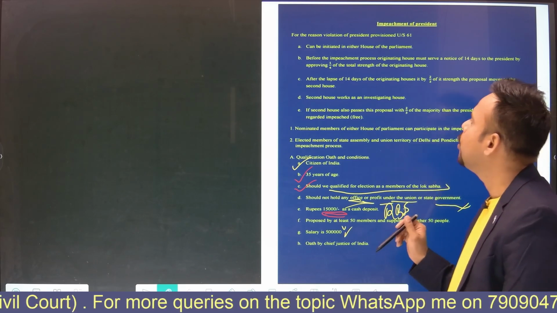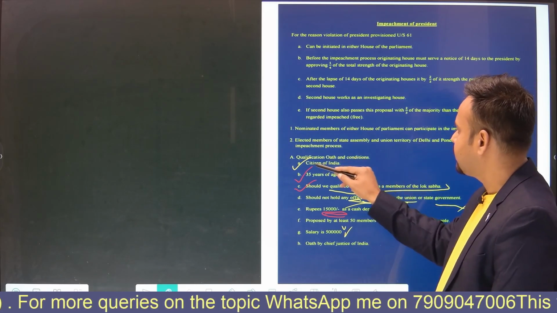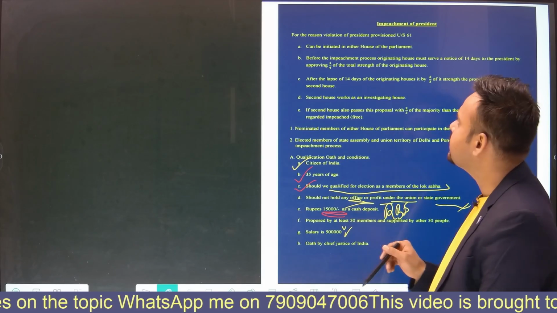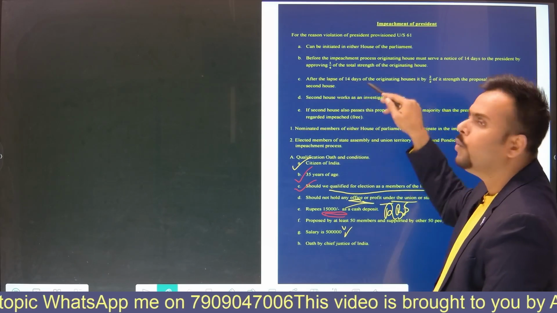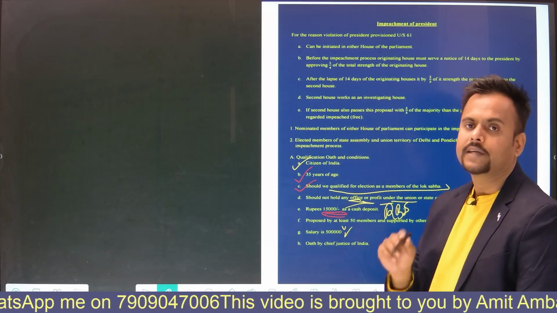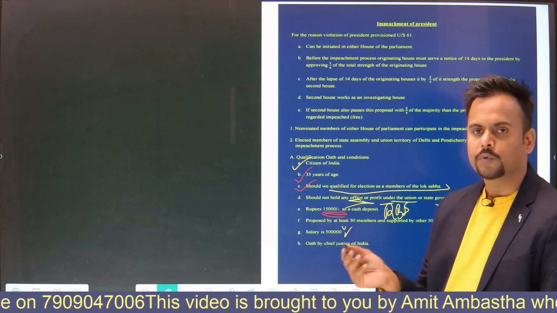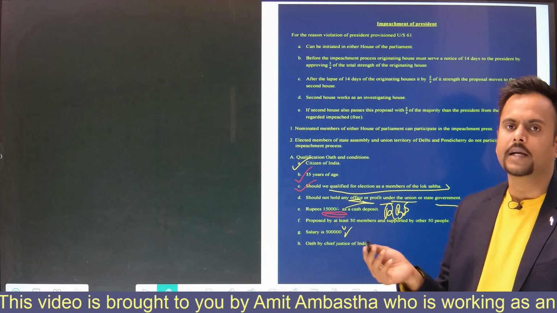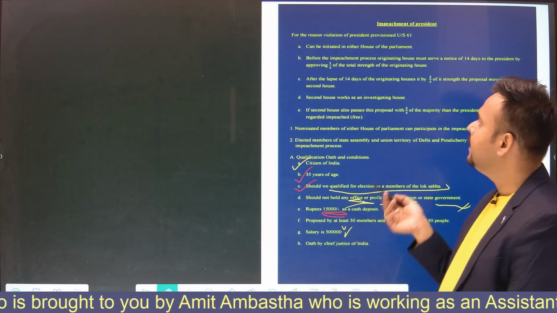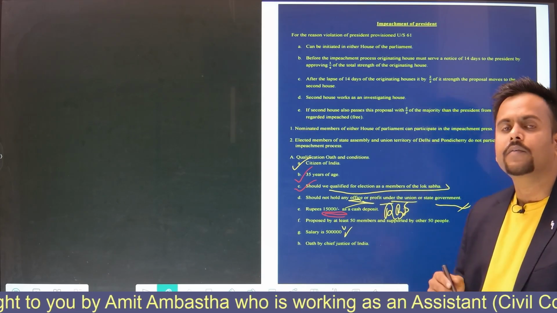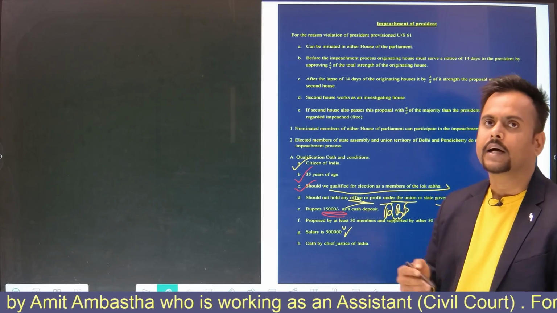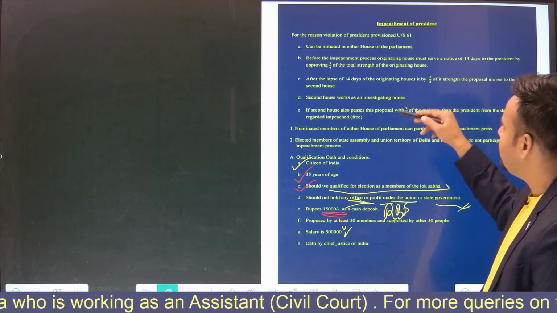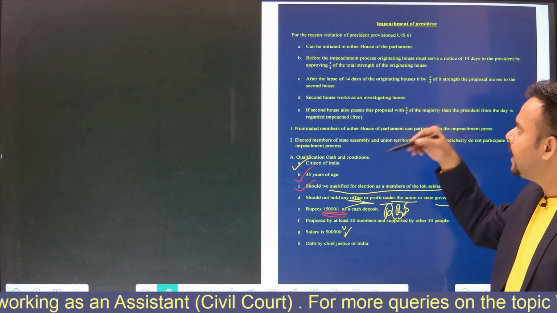Now friends, see, we have studied the election, qualification, oath and conditions. There is one more context, and that is very important: how the president is impeached, that is, how he is removed from office. So friends, there is a clear mention of the impeachment of the president under Article 61 of our Indian Constitution. It says that for a violation of the Constitution, the president can be removed under Article 61. So let's get started with this impeachment process. Let's understand it one by one.